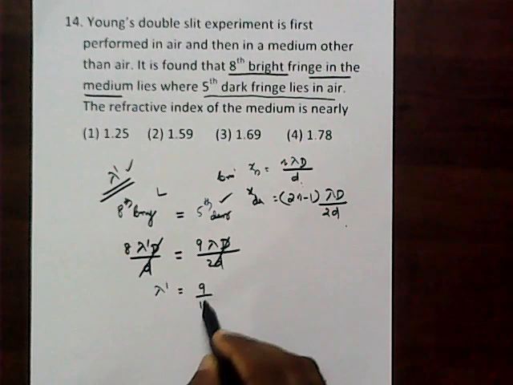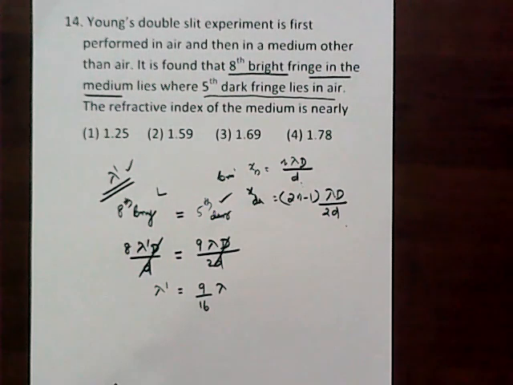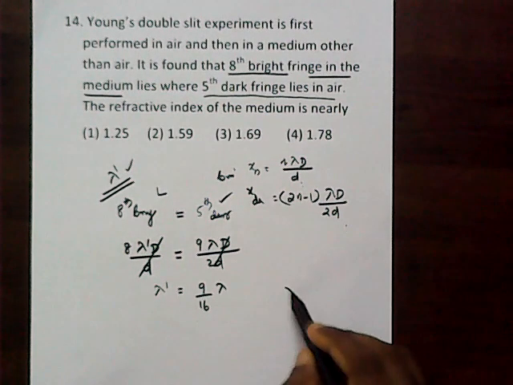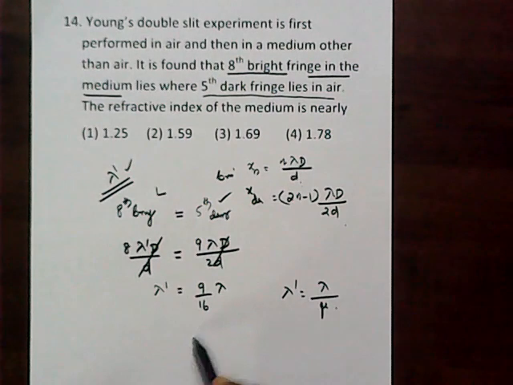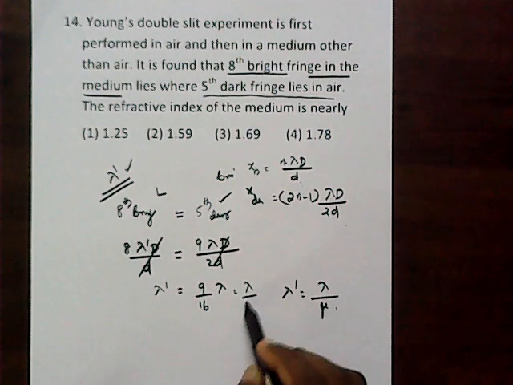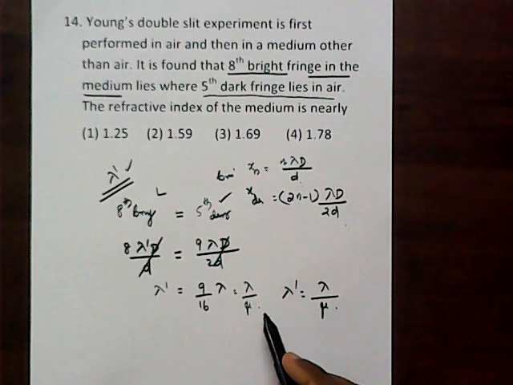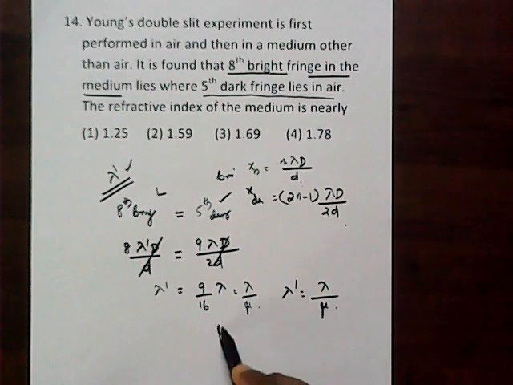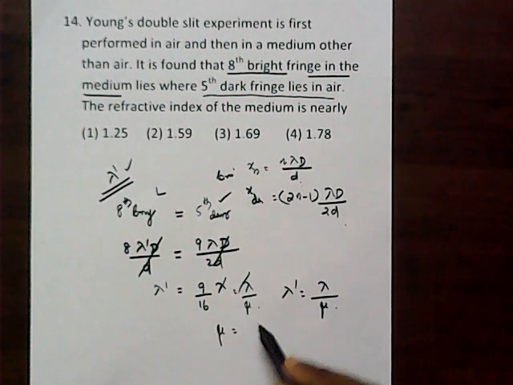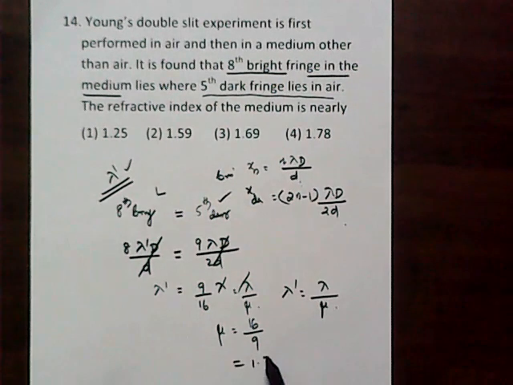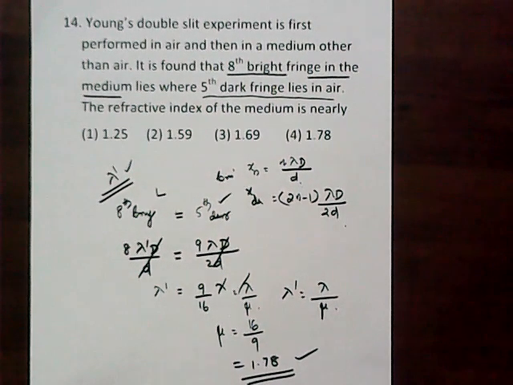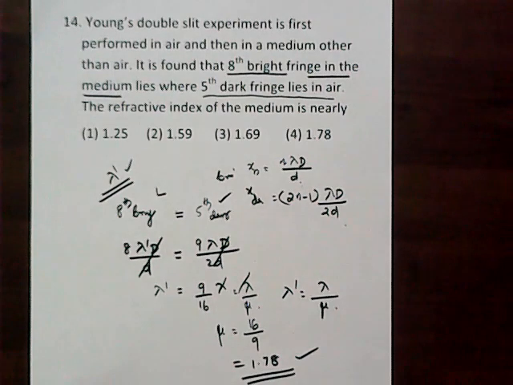So we get lambda dash is equal to 9 by 16 lambda. But we know in another medium, lambda dash is equal to lambda divided by mu. So that is equal to lambda by mu. So we can write mu is equal to 16 by 9. So you get the value as 1.78. So that is a very important concept.